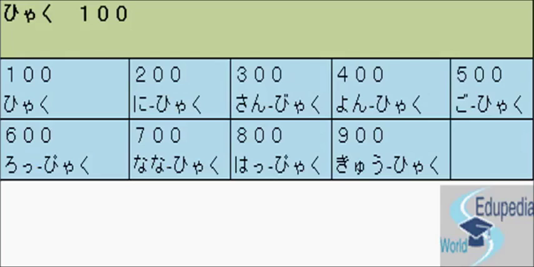200 is nihyaku. 300 is sambyaku. 400 is yonhyaku. 500 is gohyaku. 600 is ropyaku. 700 is nanahyaku, 800 is hapyaku, 900 is kyuhyaku.